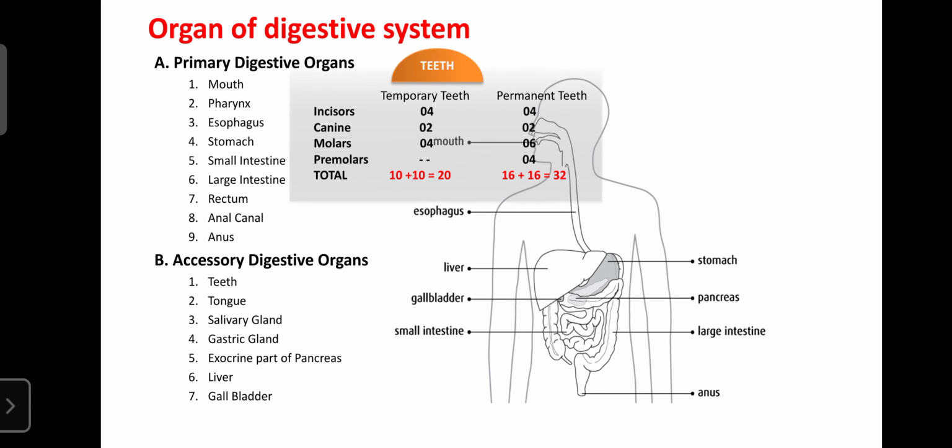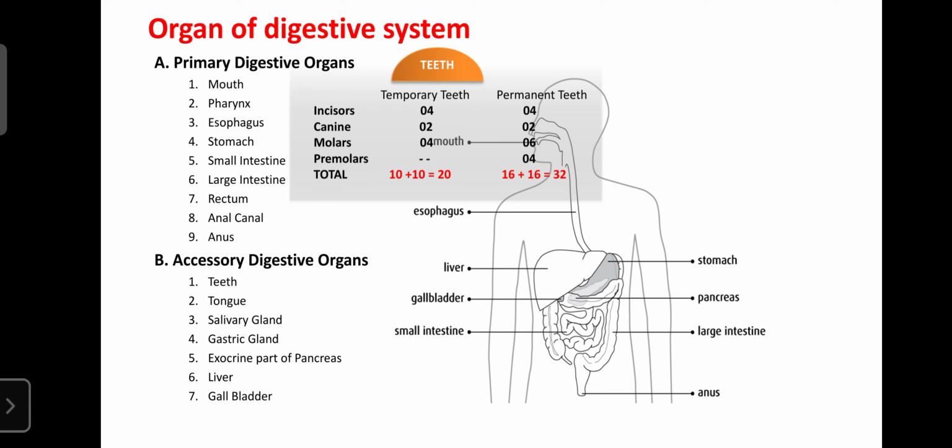So that is the teeth. They are present in the oral cavity. These are the accessory digestive organs. The teeth are helpful for the mechanical digestion of food in the oral cavity. Teeth are mainly classified into two types. Temporary teeth are present in childhood up to the age of about 10 years, after which they fall down. Then the new teeth come in, and those are known as the permanent teeth.